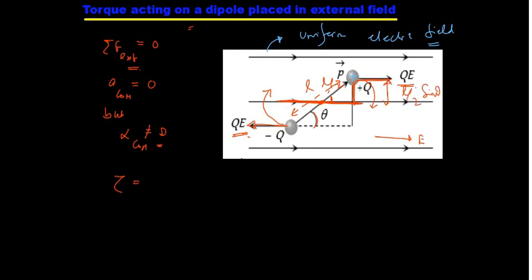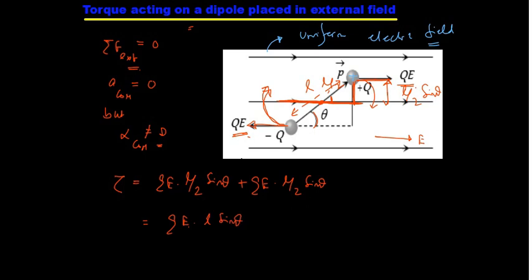So we'll write Q into E, L by 2 sine theta. As both the forces are giving the same sense of rotation, the torque is in the same direction. So this will be plus QE, same value, L by 2 into sine theta. So how much are you getting? QE into L, that into sine theta.